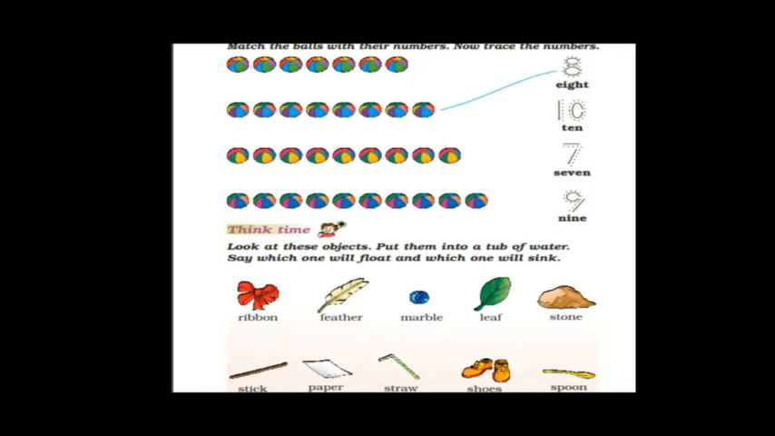So what you have to do, you have to start putting these objects in one by one and see which object is floating and which object is sinking in the water. Later on, you have to write the names of the objects which are floating in the classwork. At the same time, the objects which are sinking in the water, that also you have to write down.